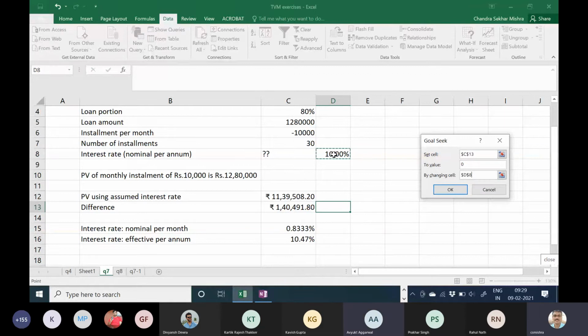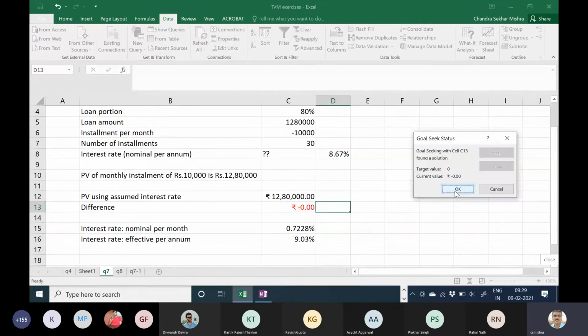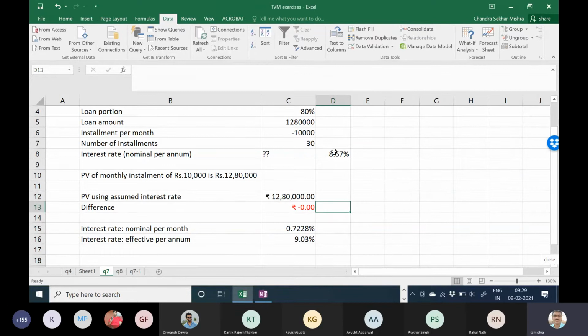We have used D8 by 12 in the formula, so we'll take D8. So 8.67% is your answer. 8.67% is your nominal rate per annum, and 8.67% divided by 12 is the nominal rate per month.